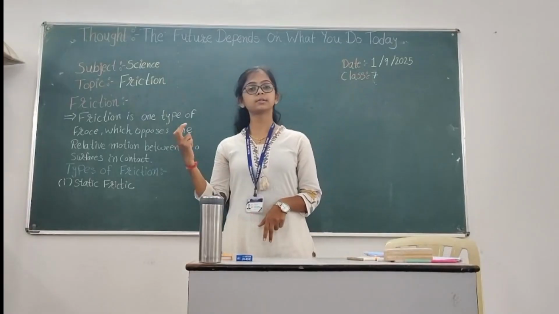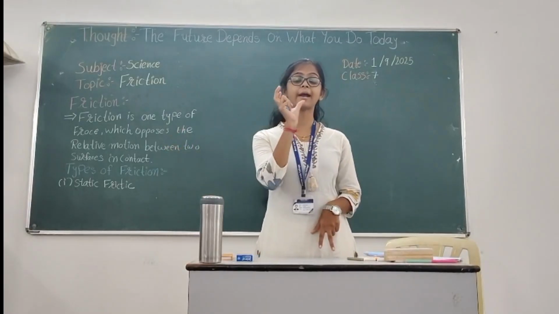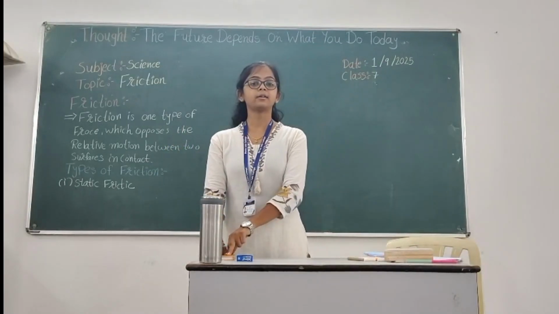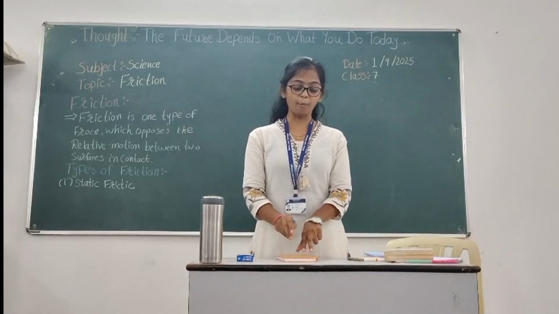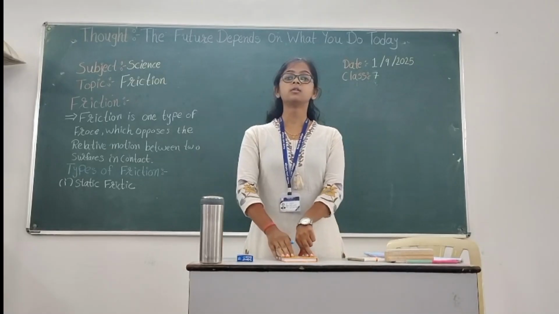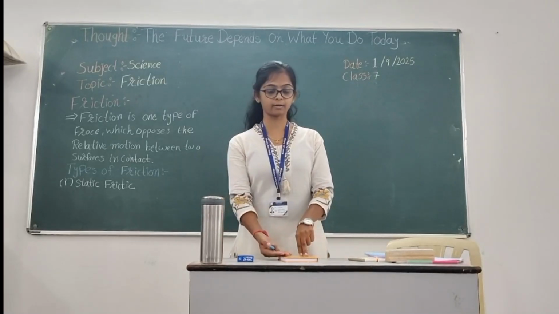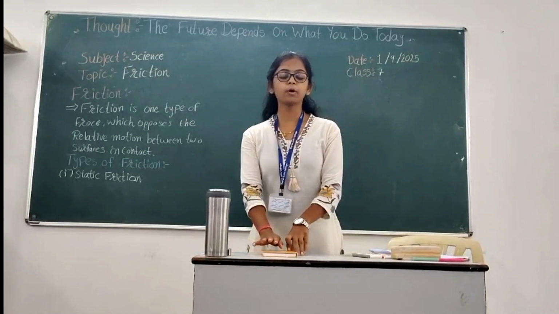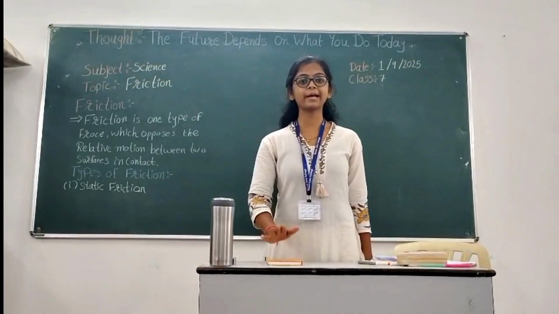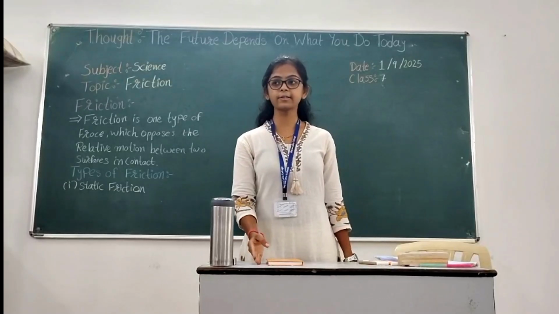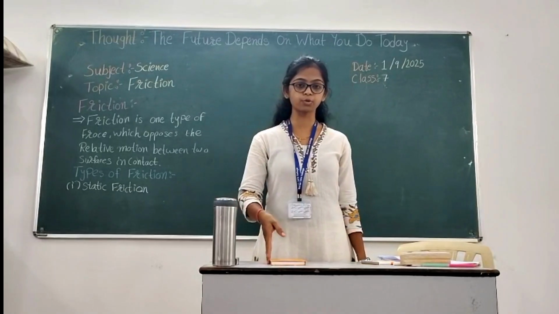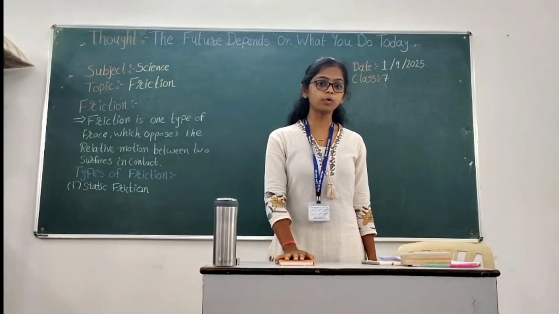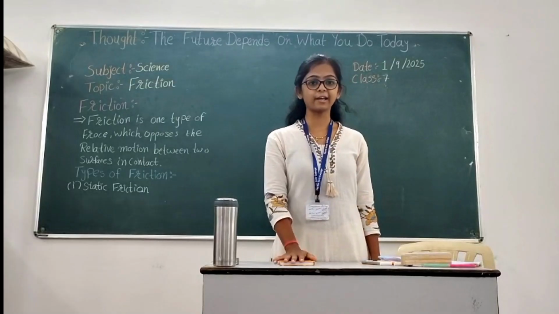Static means at rest. When the object is at rest, static friction acts. For example, here is a book on the table, which is at rest. Now if I give it a push, it starts to move, overcoming the static friction.